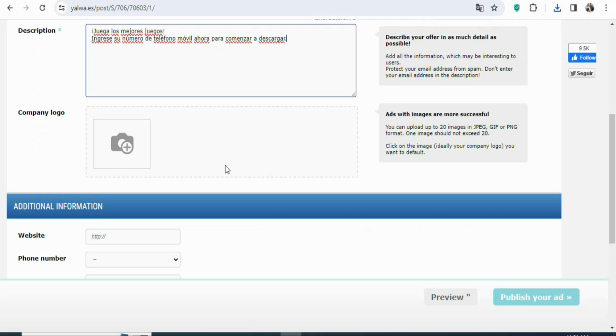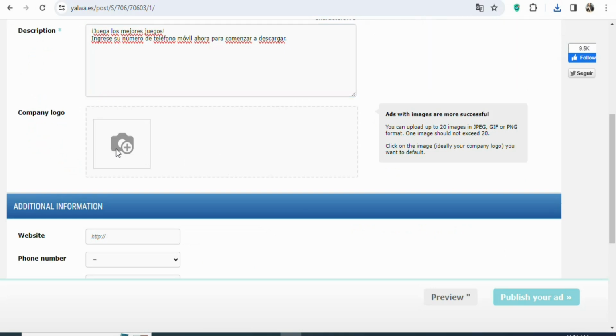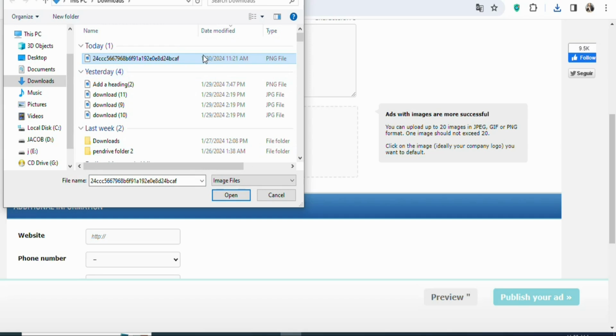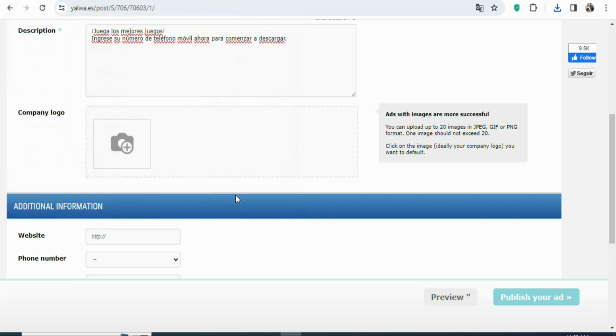Once you save the image, click right here so that you can upload the offer image. Just click on it and then select the image. Once that is done, click on open so that the image can be uploaded. You can see the image has been uploaded. You can upload up to 20 images.